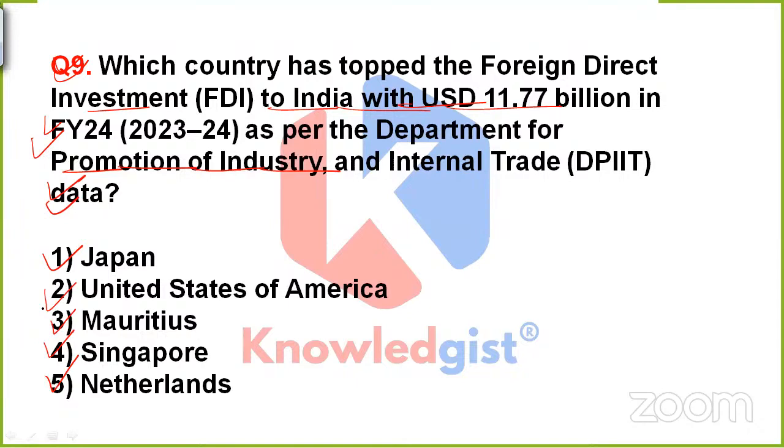So question is simply asking you the name of that particular country that has topped FDI to India with USD 11.77 billion in financial year 24 as per DPIIT data. Which one should be the correct one? Should it be option 1, 2, 3, 4 or 5?